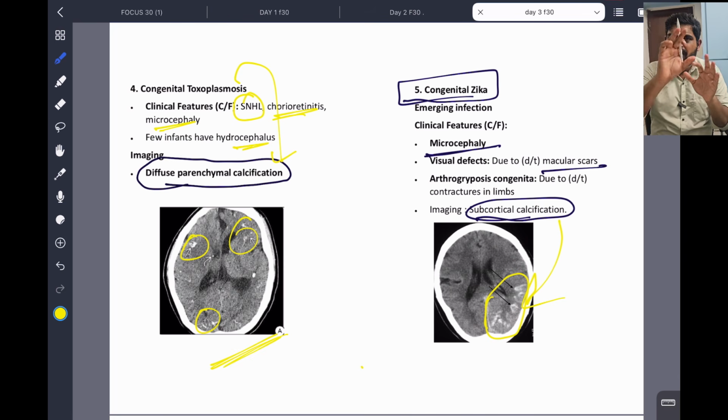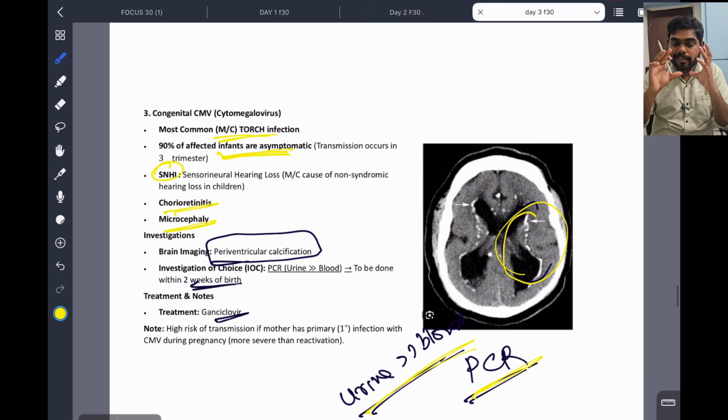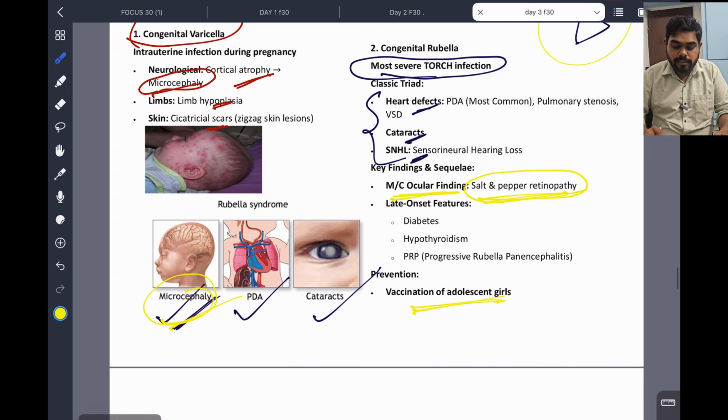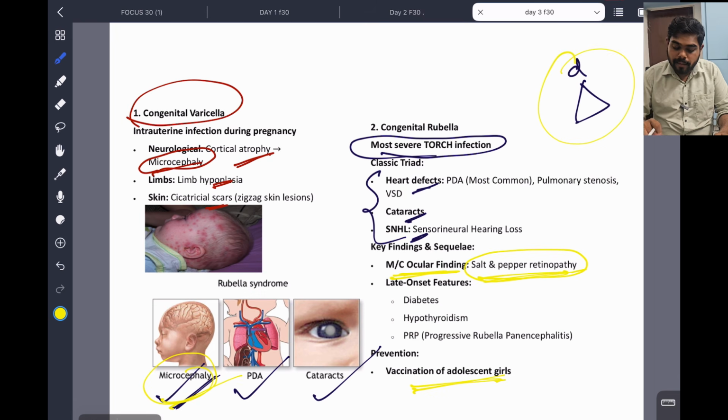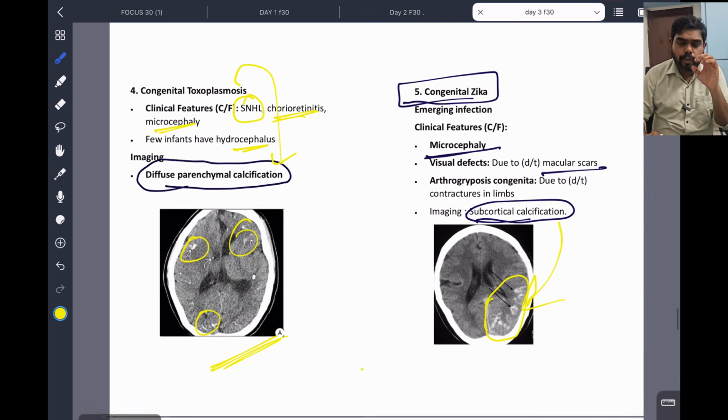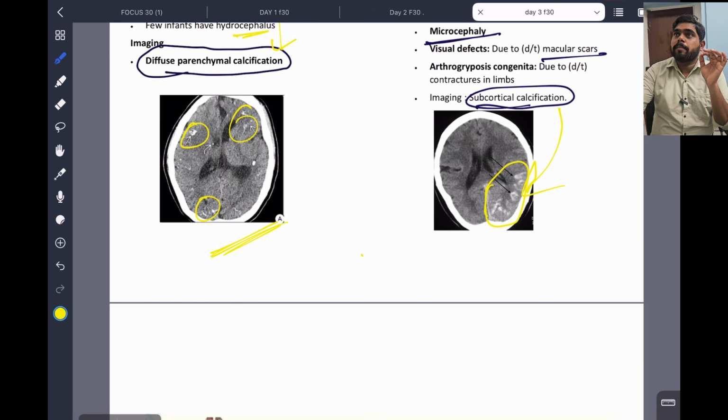So coming to the summary, which is very important. They may ask this directly or as matching. Congenital Zika, subcortical calcification. Toxoplasmosis, diffuse parenchymal calcification. Now when it comes to congenital CMV, around the ventricle, periventricular calcifications are there. And the congenital rubella triad and salt and pepper retinopathy are very important, and varicella, everything is important. So everywhere microcephaly, no macrocephaly. That option will be there. Don't click on that option and don't lose your 4 marks. Please don't.